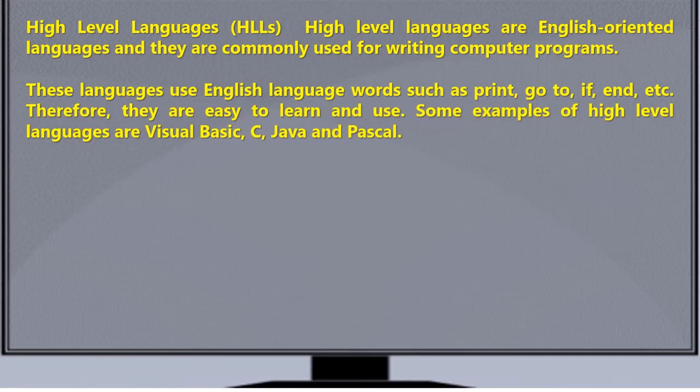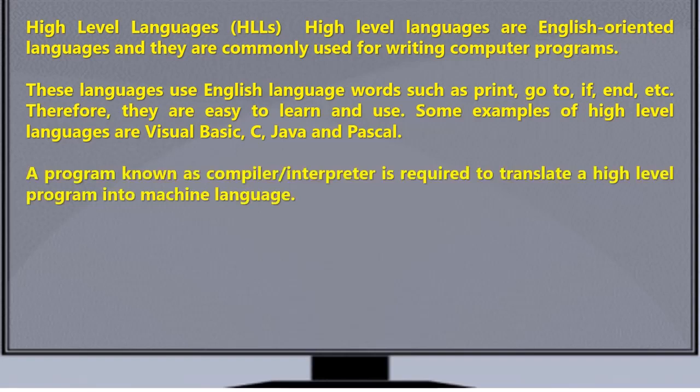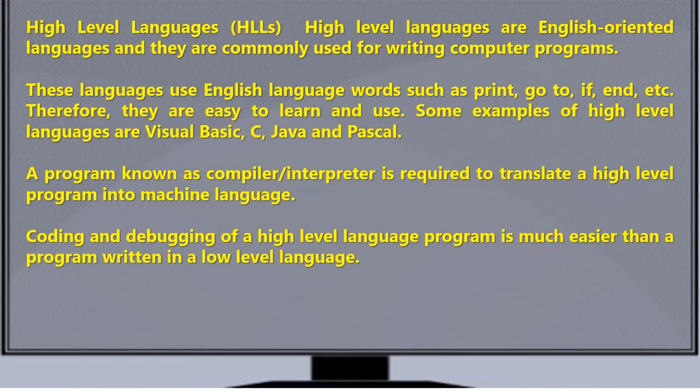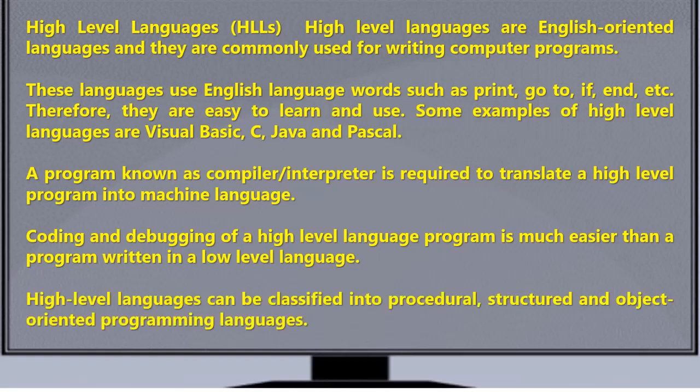A program known as compiler or interpreter is required to translate a high-level program into machine language. Coding and debugging of a high-level language program is much easier than a program written in a low-level language such as assembly language. High-level languages can be classified into procedural, structured, and object-oriented programming languages.